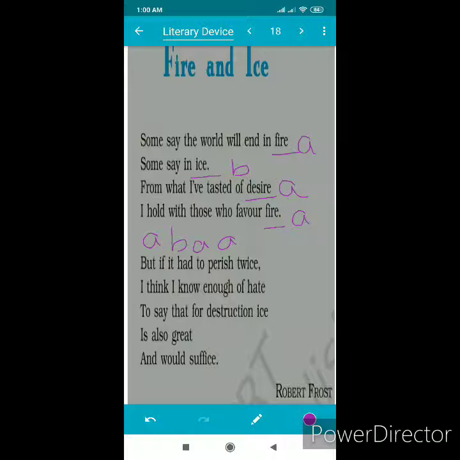Then we move to the second stanza. Twice and ice have the same sound, so twice A, ice A. Then hate and great have the same sound, so we'll give the letter B to these two lines. Then we move to suffice. Twice and suffice have the same sound, so we'll give A to this line. So in the second stanza we have the rhyme scheme A, B, A, B, A. So I think it is clear to you.